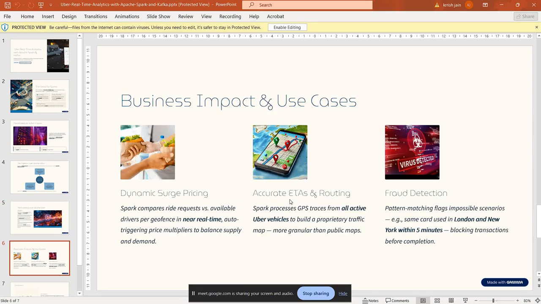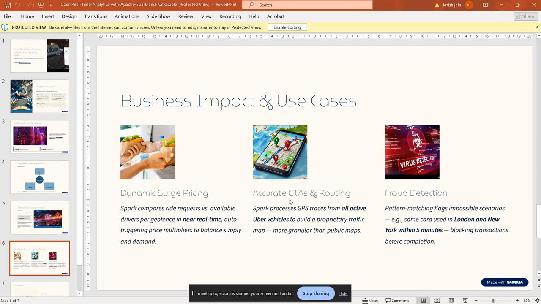What are the business impact and use cases at Uber? There are three types: dynamic surge pricing, accurate ETA and routing, and fraud detection. In dynamic surge pricing, Spark compares ride requests versus available drivers per geofence in real time, auto-triggering price multipliers to balance supply and demand. Spark processes GPS traces from all active Uber vehicles to build a proprietary traffic map, more granular than public maps.